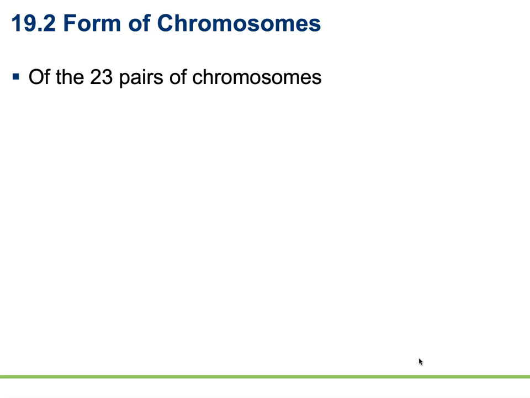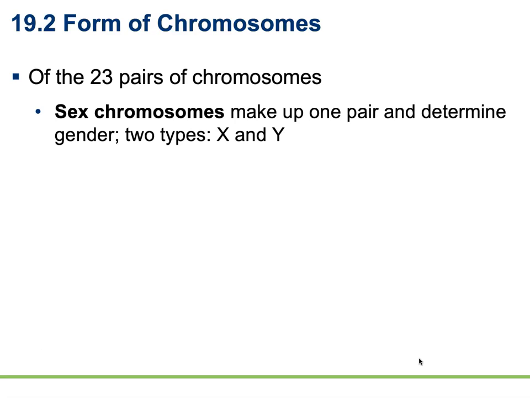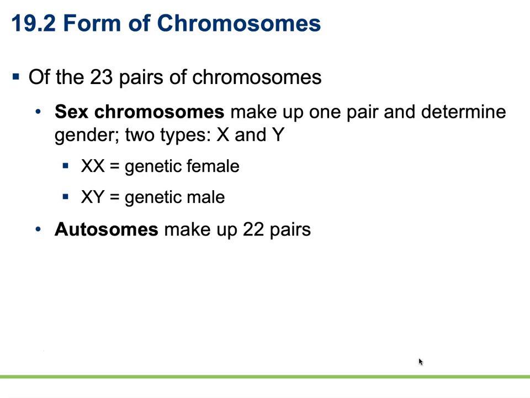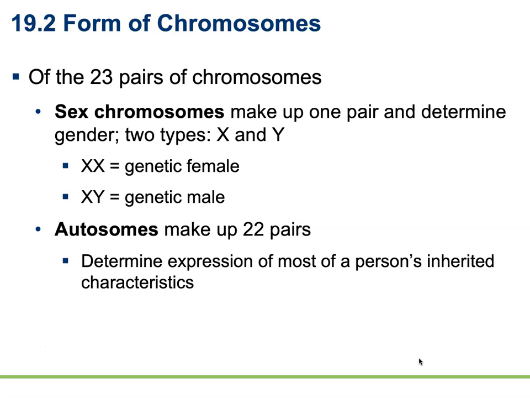As we've already said, of the 23 pairs of chromosomes, sex chromosomes make up one pair. They're going to determine gender. There are two types of sex chromosomes. An XX individual is going to be a genetic female. An XY individual is going to be a genetic male. Autosomes make up the other 22 pairs, and they are going to determine the expression of most of the person's inherited characteristics.